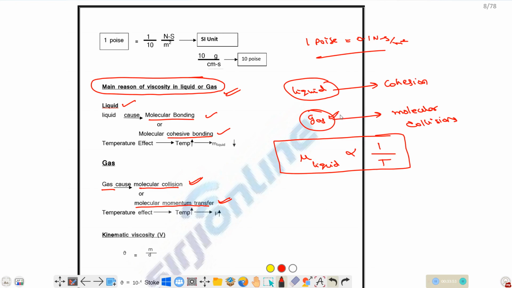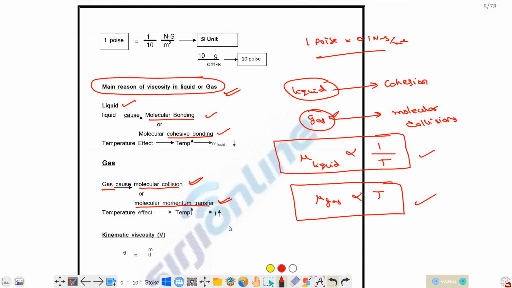If you increase the temperature, the number of molecular collisions will increase. Why? The energy possessed by the gaseous molecules will increase, so there will be more random collisions. As there are more random collisions, the viscosity of gas will increase. So viscosity of gas is directly proportional to temperature. So these are the two important conclusions.